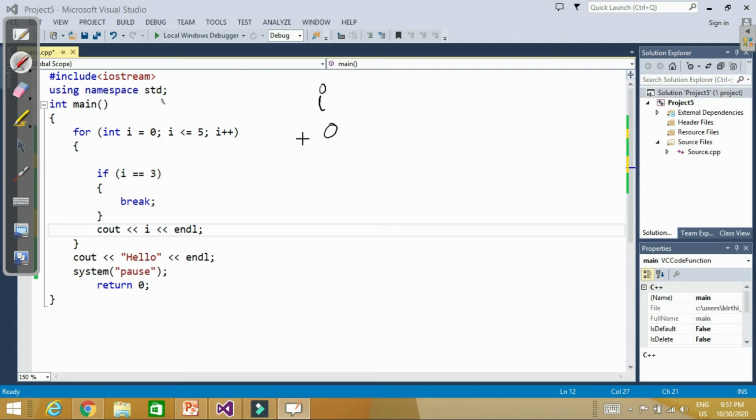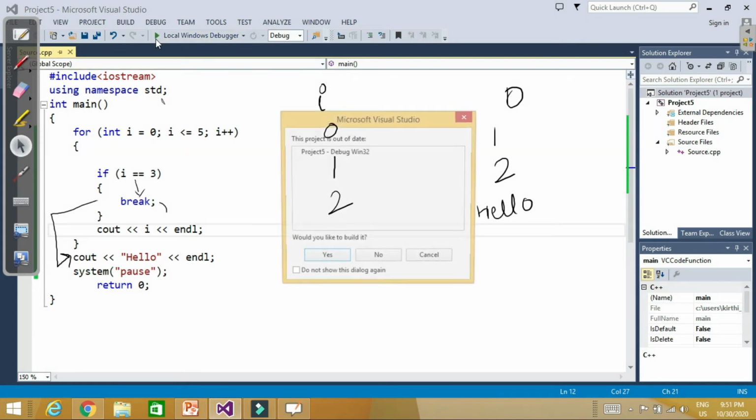First i is 0, i is not 3, so it is going to print 0. Then i is 1, not 3, it prints 1. Then i becomes 2, it prints 2. When i becomes 3, before cout, we check if i is equal to 3. Yes, i is 3, control will go inside the if and it will break the loop. So now it will print only 0, 1, 2. And after breaking, it will come to the first statement after the loop, and then it will print hello. So our output will be 0, 1, 2 and hello.